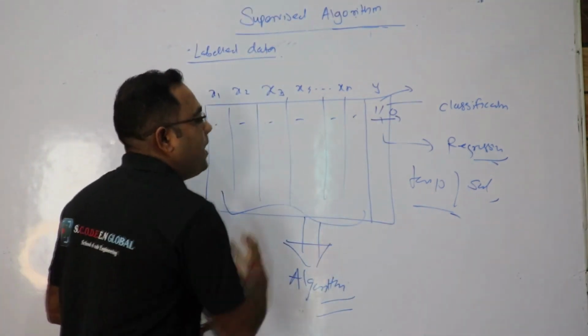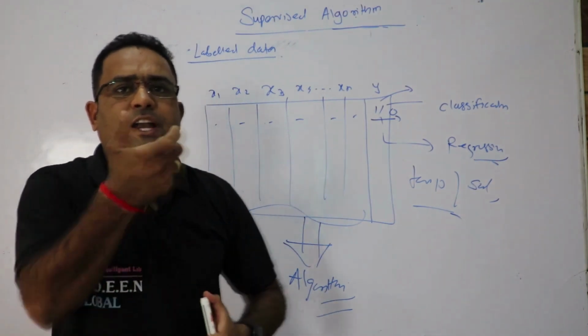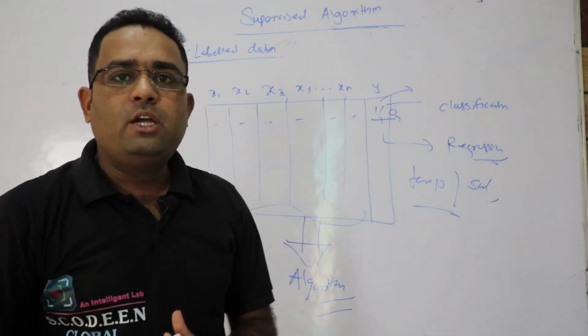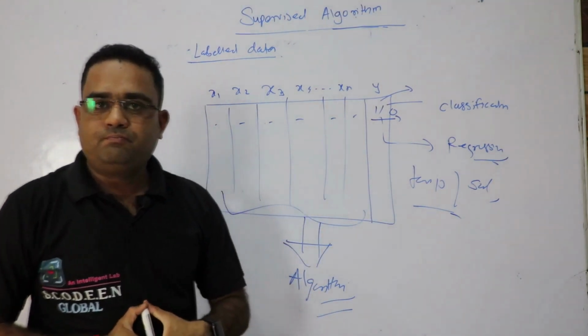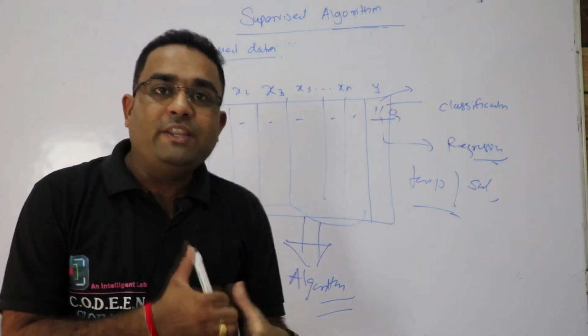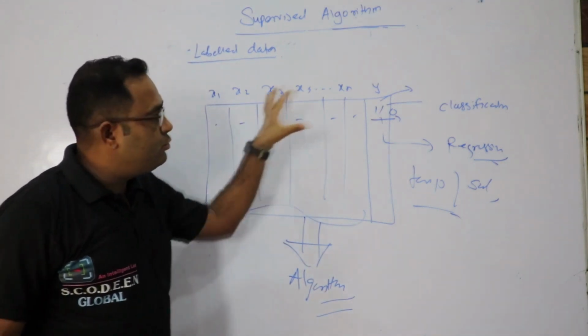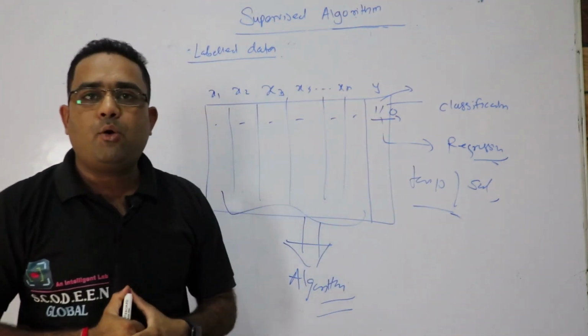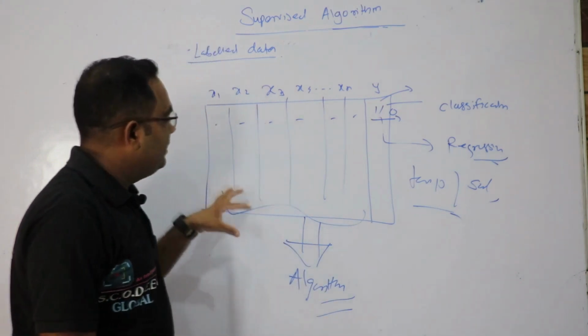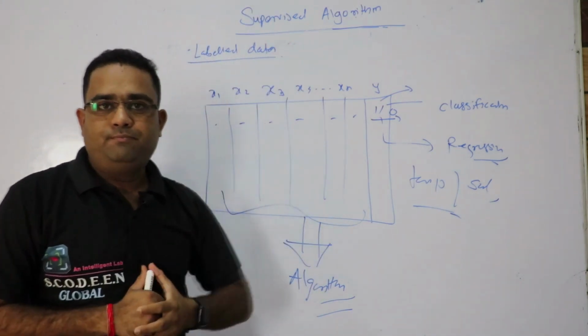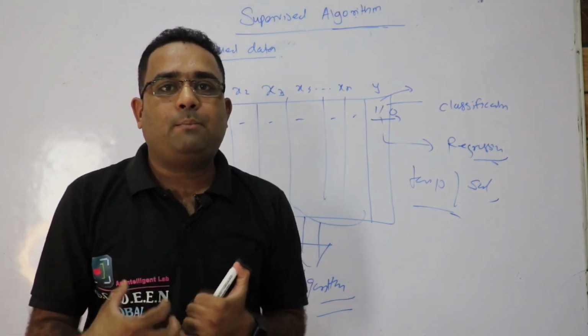If we provide an unknown data point, not a data set, the algorithm will predict the target feature for you. In this way I have given an overall brief idea about machine learning. In the next video we are going to see the simple linear regression model and the math behind it.